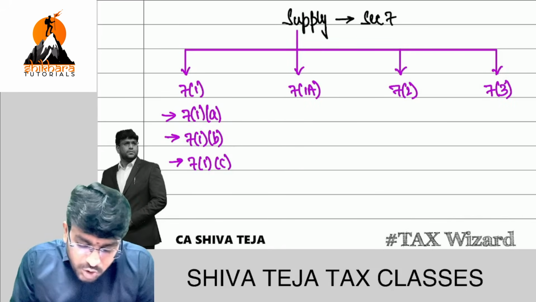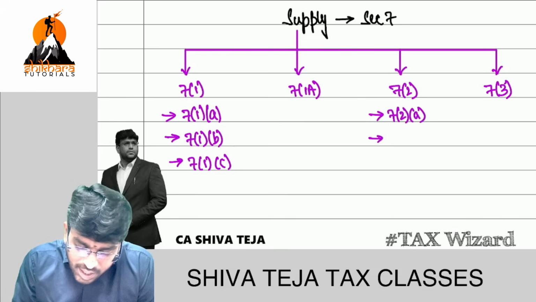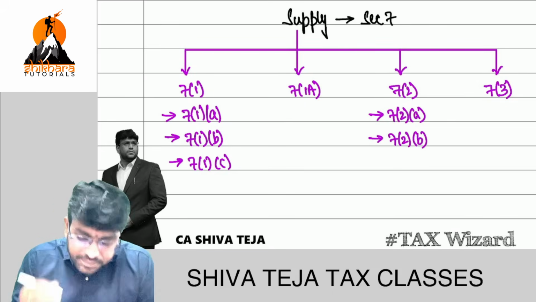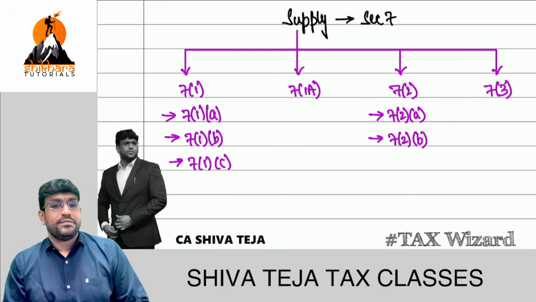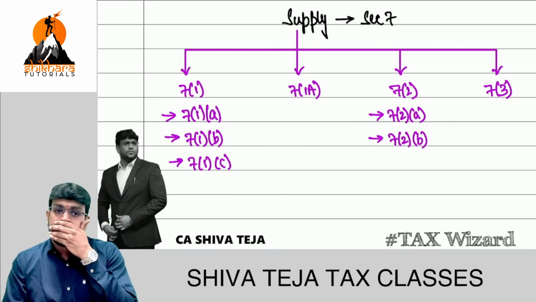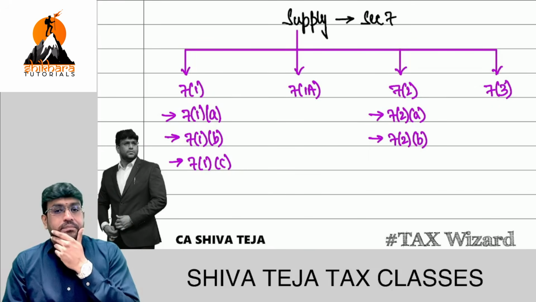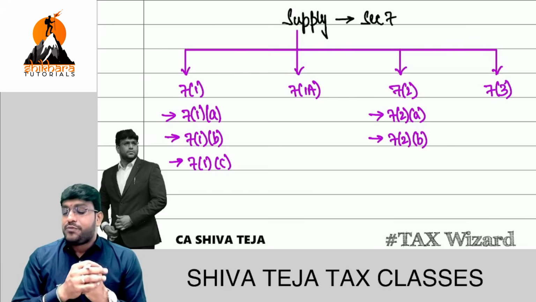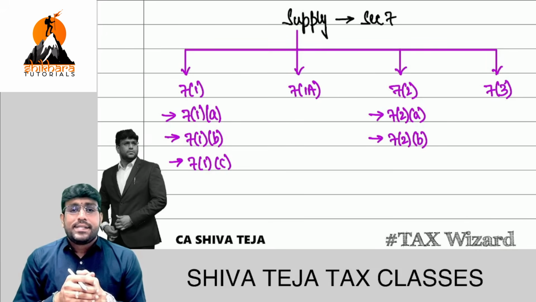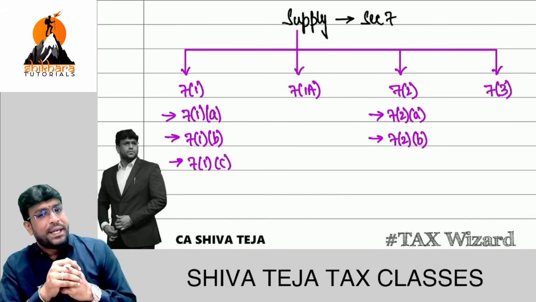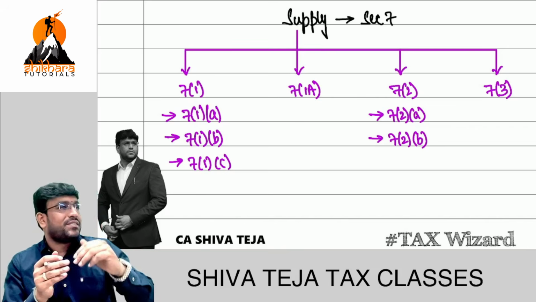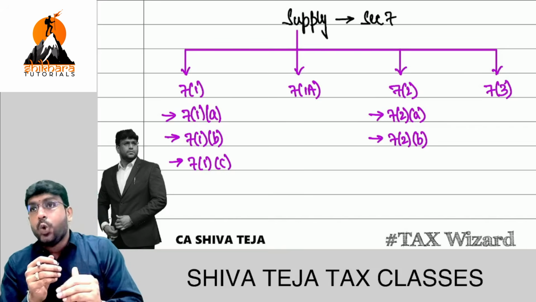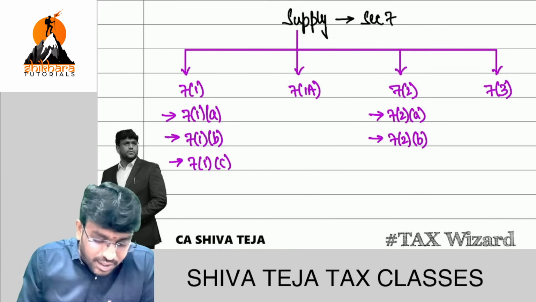Okay? 7(2) is further divided into 7(2)(a) and 7(2)(b). So friends, 7(1) is further divided into what? 7(1)(a), 7(1)(b), 7(1)(c). And next we have 7(1A). Then 7(2).